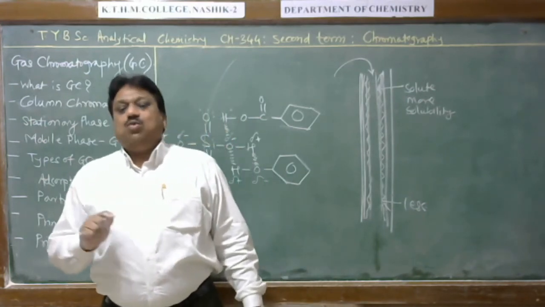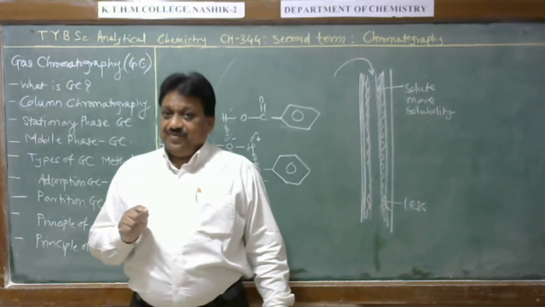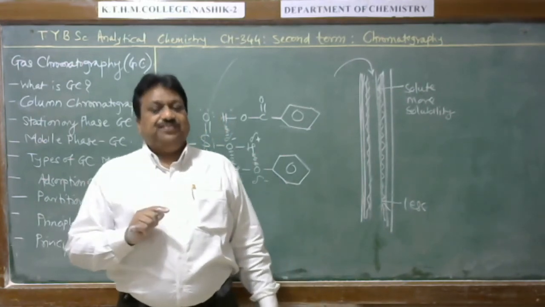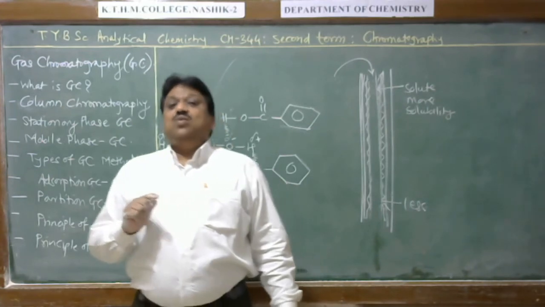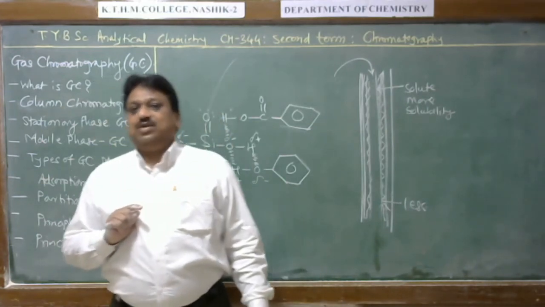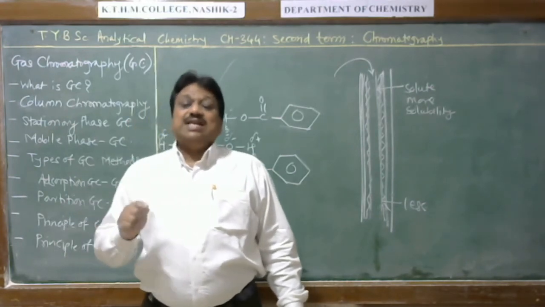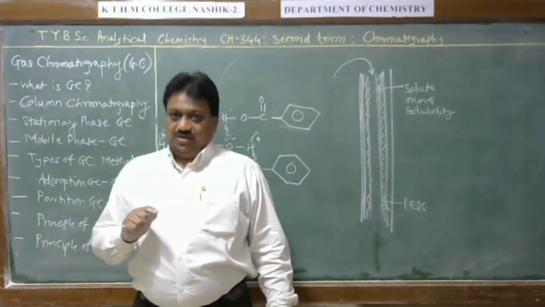This is all about what GC is. What are the types of GC? What is the stationary phase in gas chromatography? What is the mobile phase in gas chromatography? How does gas solid chromatography work? How does gas liquid chromatography work?